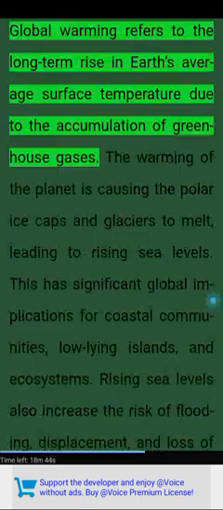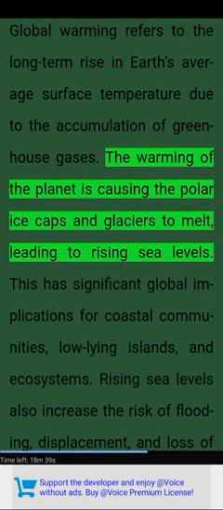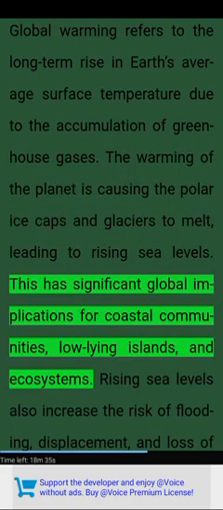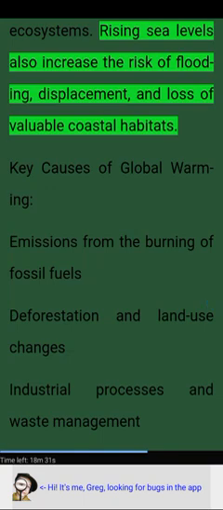7. Global warming and ice melt. Global warming refers to the long-term rise in Earth's average surface temperature due to the accumulation of greenhouse gases. The warming of the planet is causing the polar ice caps and glaciers to melt, leading to rising sea levels. This has significant global implications for coastal communities, low-lying islands, and ecosystems. Rising sea levels also increase the risk of flooding, displacement, and loss of valuable coastal habitats.